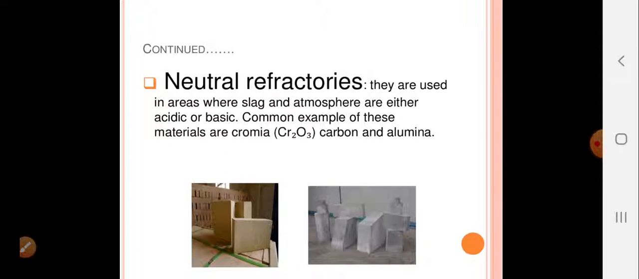Third is neutral. They are used in areas where slag and atmosphere are either acidic or basic. Neutral, as the name suggests, they can be used in both. Common examples are chromium Cr2O3, carbon, and alumina.